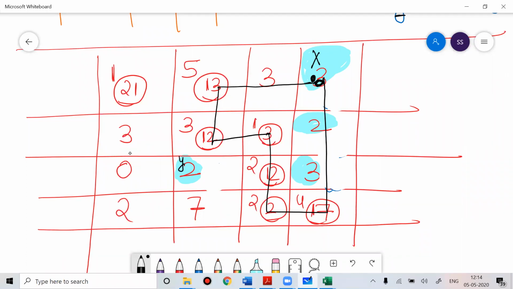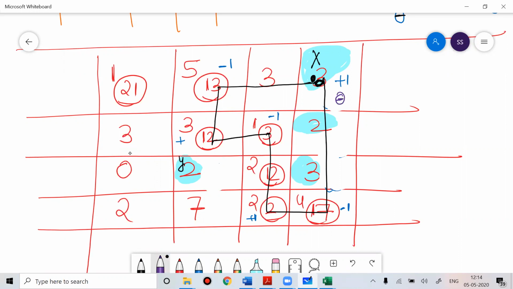Then you assign plus, minus, plus, minus, plus, minus, like this. Suppose this is theta.